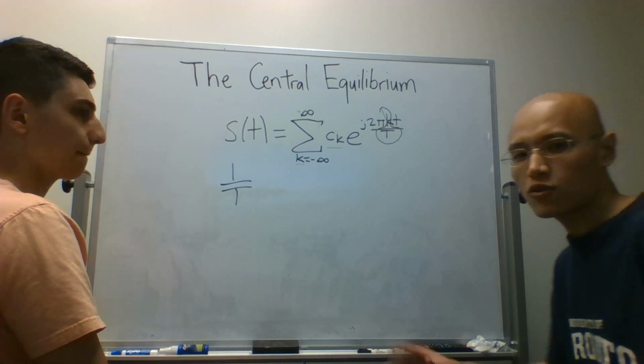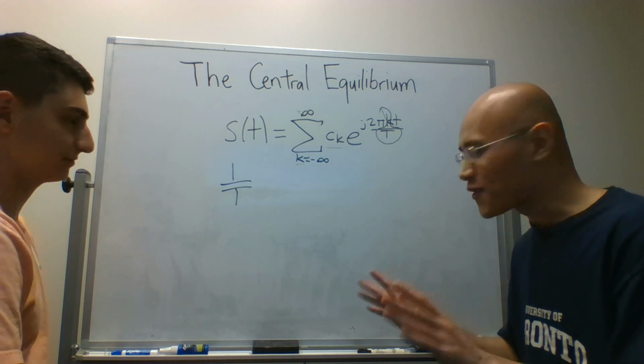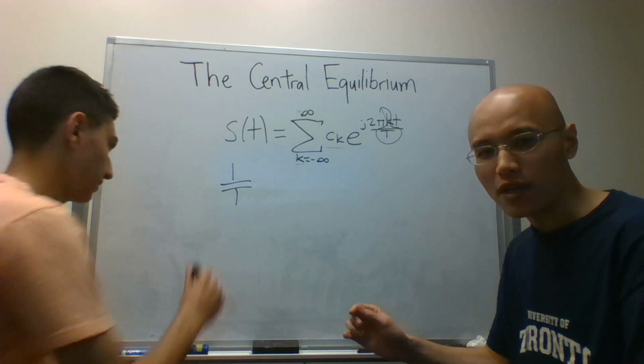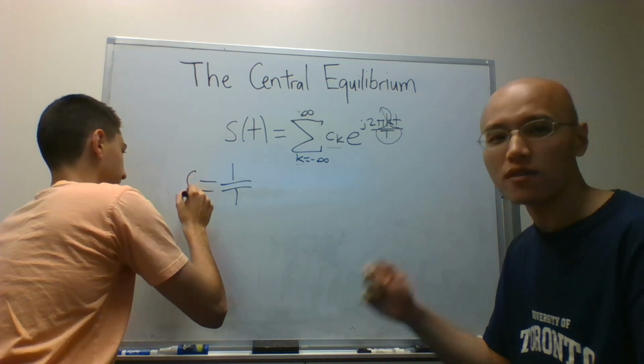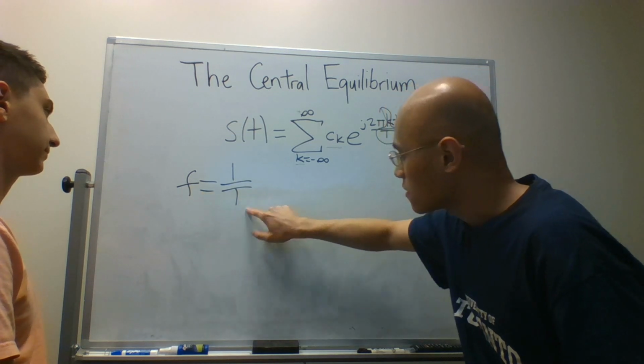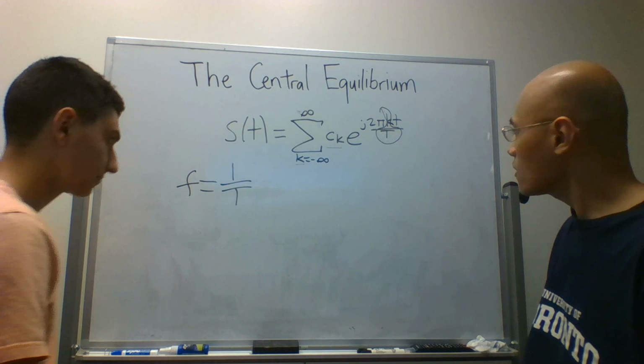So just for everybody at home, based on my rudimentary memory of introductory physics, the reciprocal of the period of a wave is the frequency of the wave, right? Yeah. So this is the frequency, this is the period. They have a reciprocal relationship.